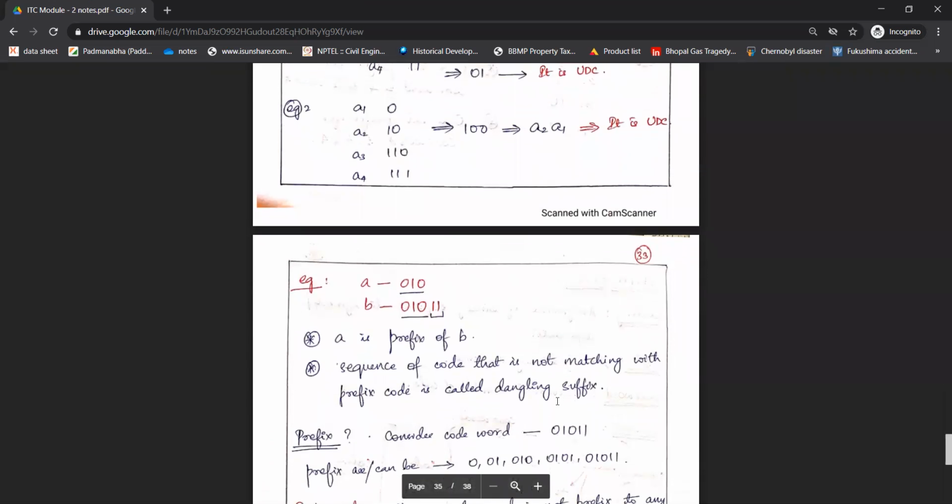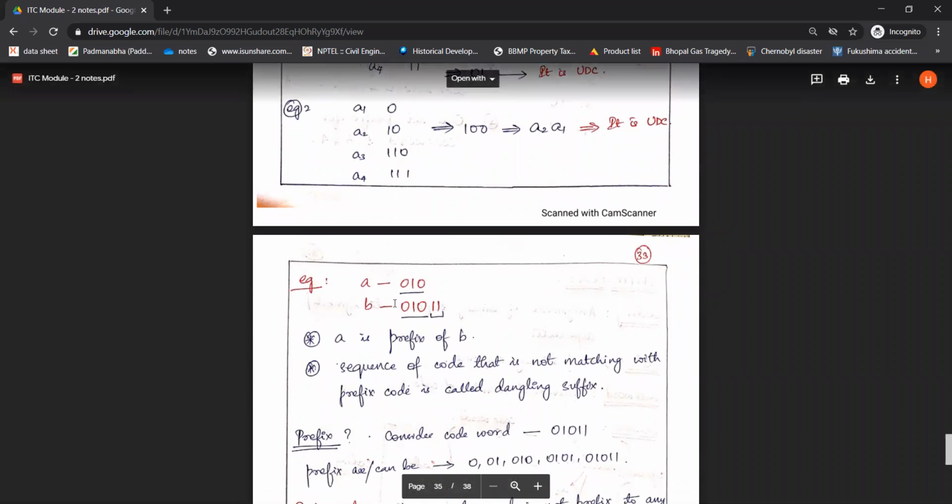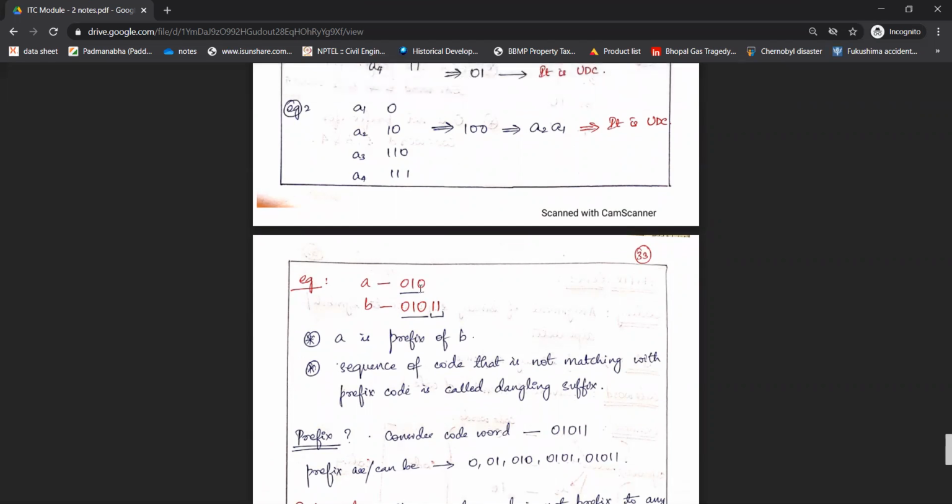Next, let's consider an example where for symbol A we have code word 010 and for symbol B we have 01011. Now we'll understand what a prefix is. If you observe here, this 010 is the first part of the code word for B. After this 010 we have 11.